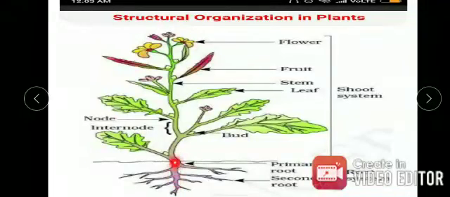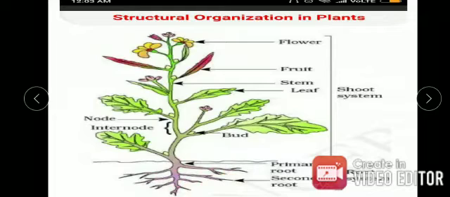Thick root. This root is known as the primary root. And what is the secondary root? Are you able to see that there are many roots coming from the main root? Now, all these roots are known as secondary roots.